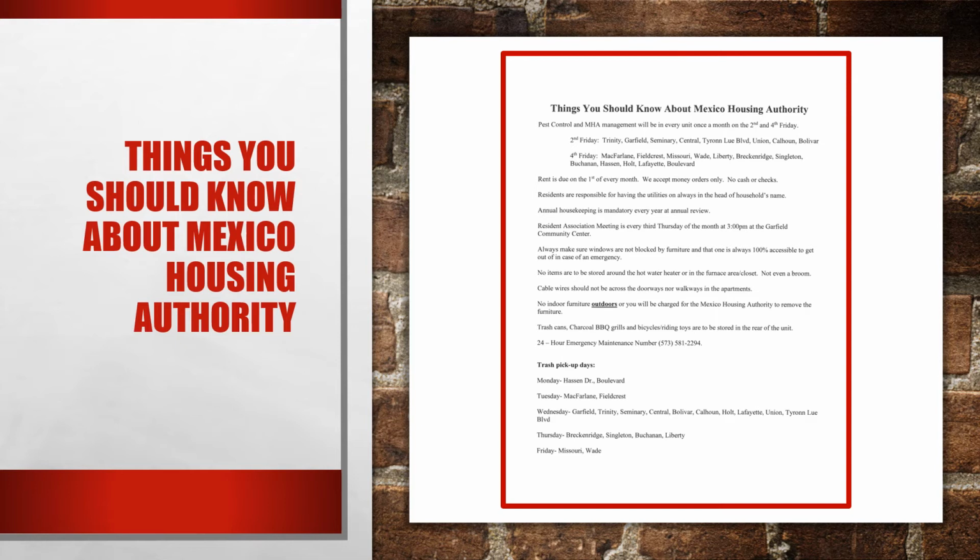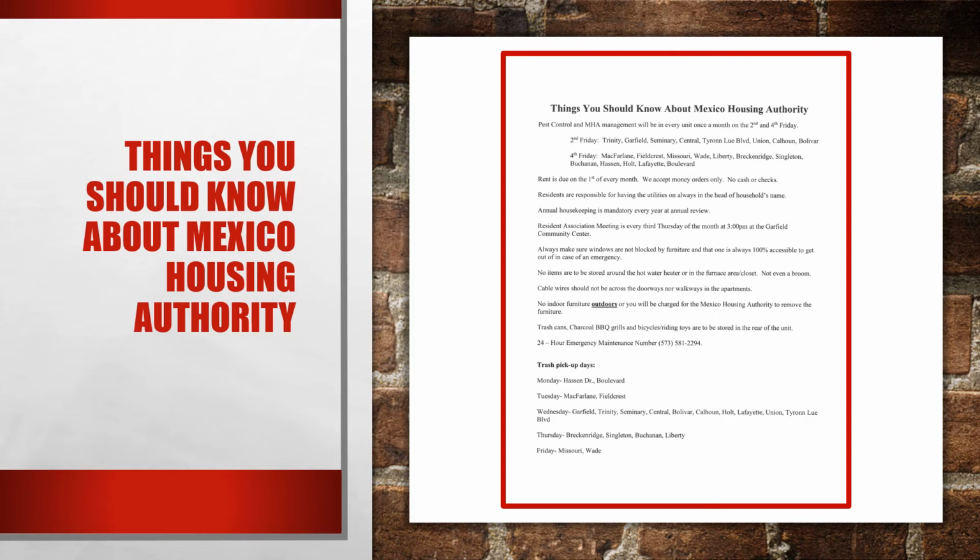We accept money orders only, no cash or checks. Residents are responsible for having the utilities on always in the head of household's name. Annual housekeepings are mandatory every year at your annual review. The Resident Association meeting is every third Thursday of the month at 3 p.m. at the Garfield Community Center.